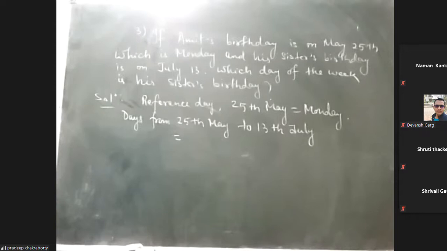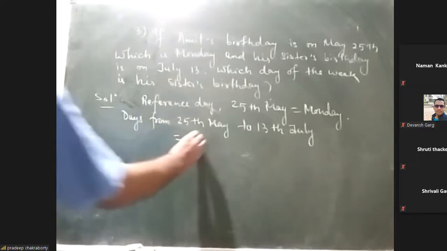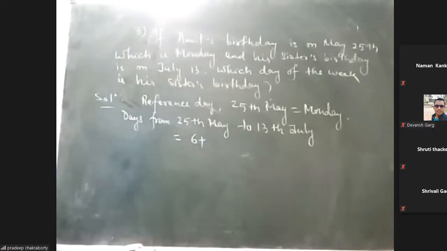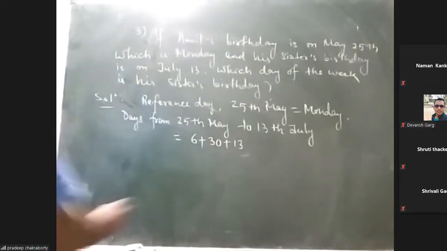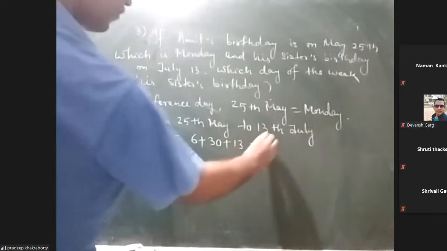In May, it is 31 days, so 6 days remaining. Then June is 30 days, so it will be 30 days completely. And July is 13. So total days will be 49.